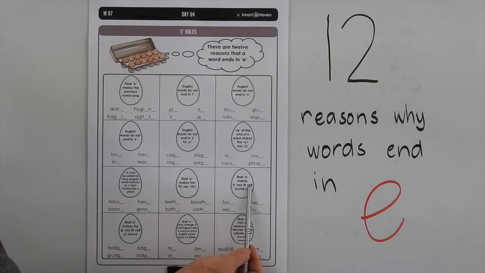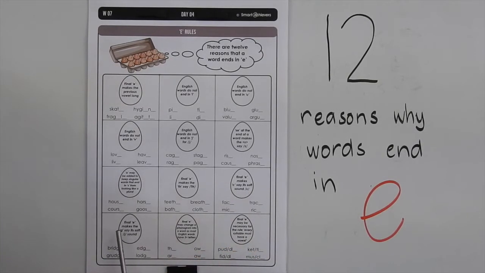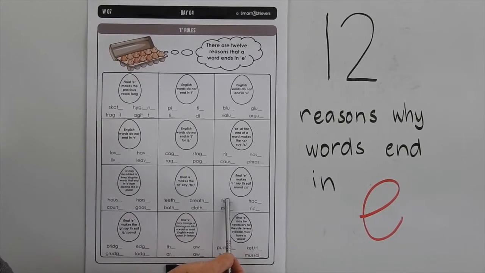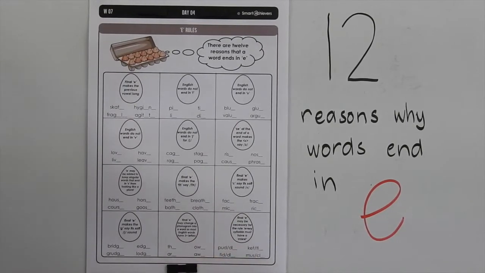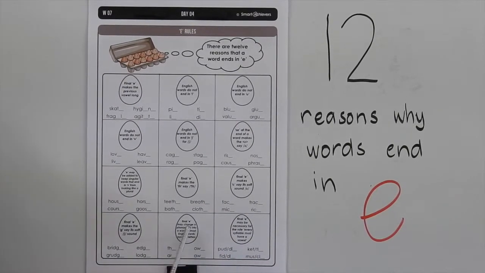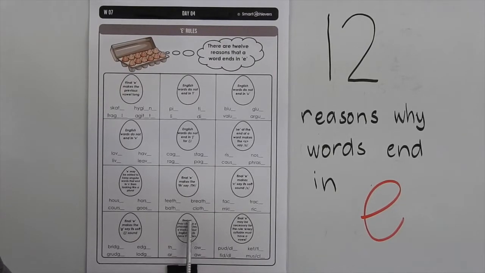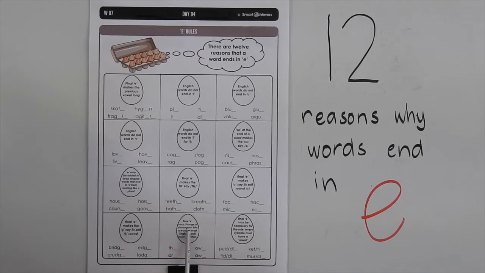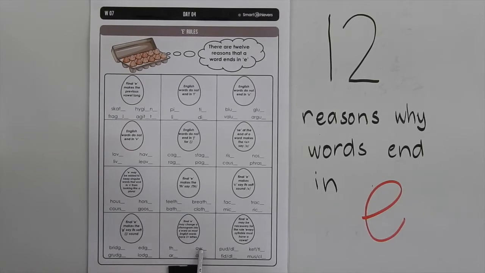Final E makes C say its soft sound, and it makes a G say its soft sound J. So you've got bridge, grudge, edge, lodge, and here you've got face, mice, trace, rice, just as examples. Now this is another interesting reason. Final E may change a phonogram into a word, as most English words have 3 letters. So if you look at the word R or the or O or without the E on the end, they are just phonograms.